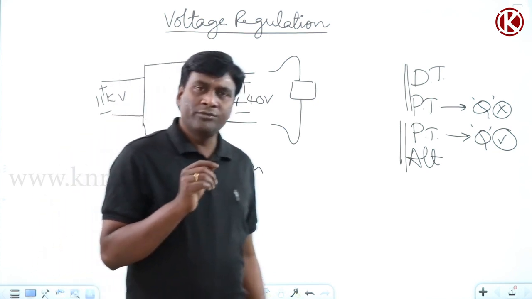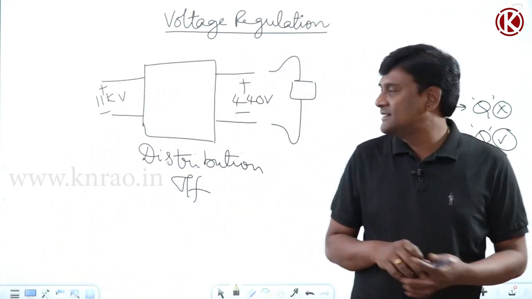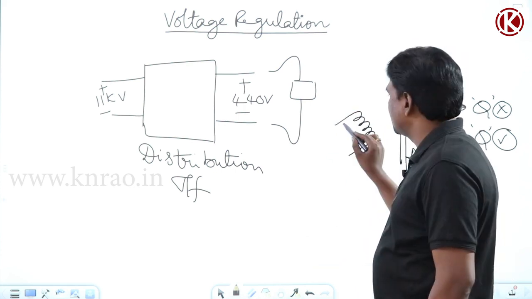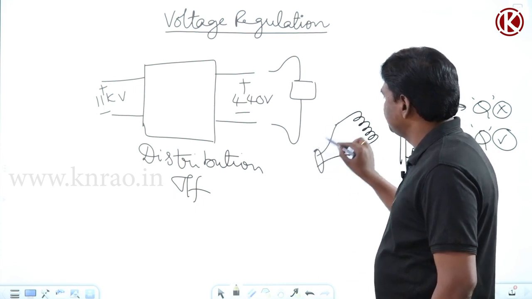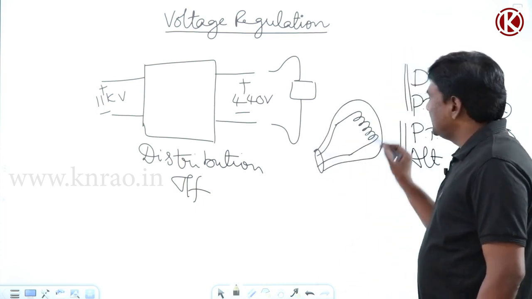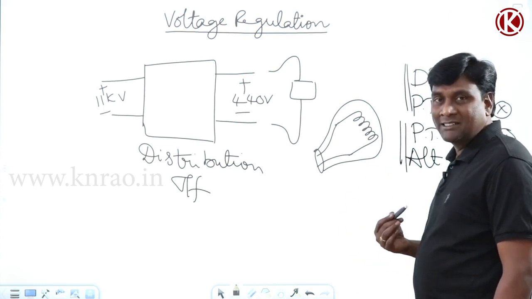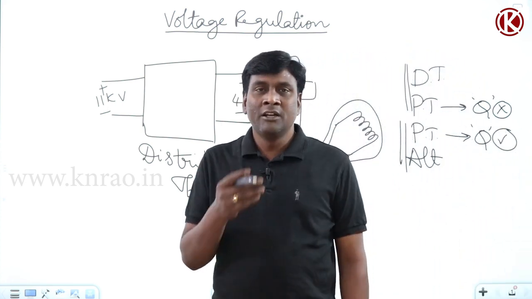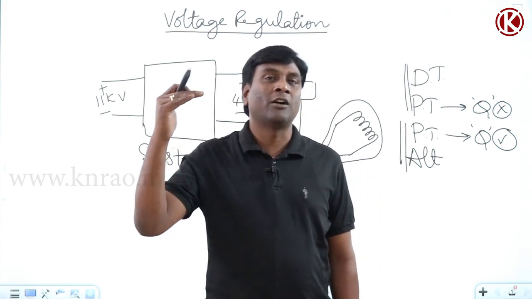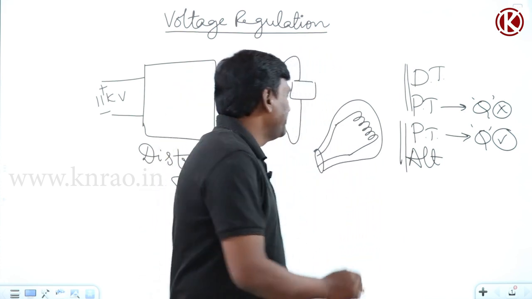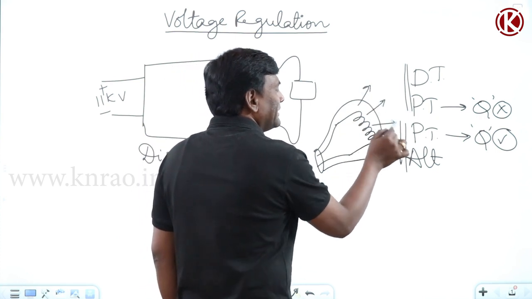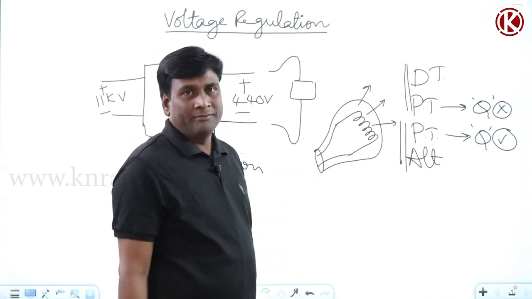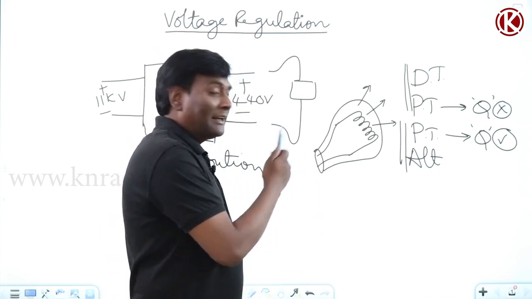Now let us think of the incandescent lamp. In an incandescent lamp I am going to have a tungsten filament. This tungsten filament is going to absorb some electrical power that will be converted into heat energy. That heat energy will take the tungsten filament from normal to red hot condition to white hot condition. The light energy emanated by this incandescent lamp will be decided by heat energy, and that heat energy will be decided by electrical power input.